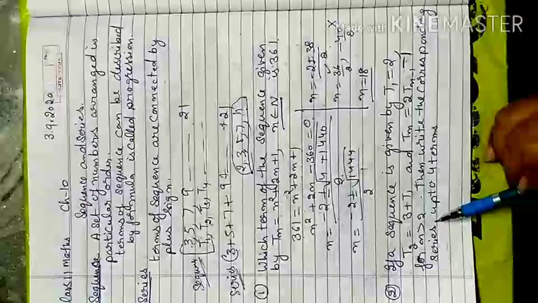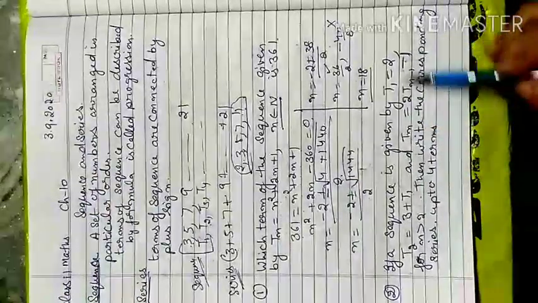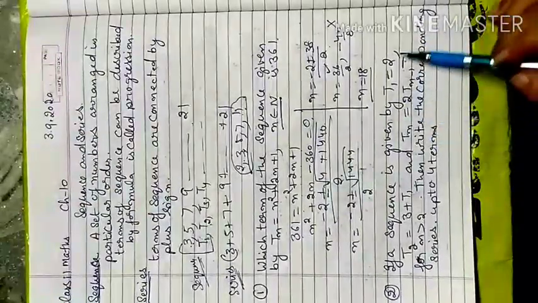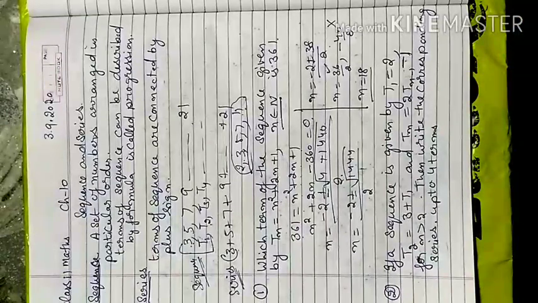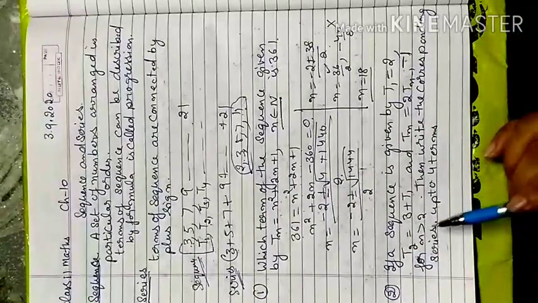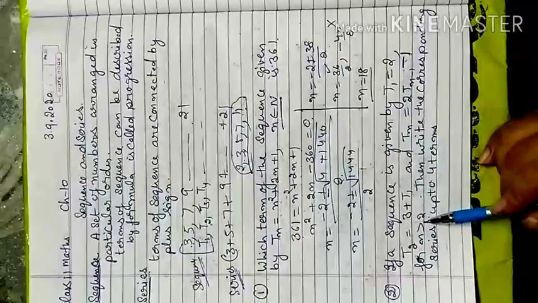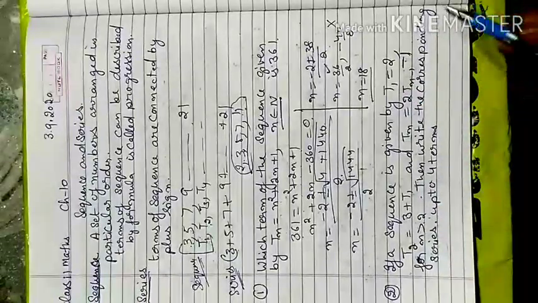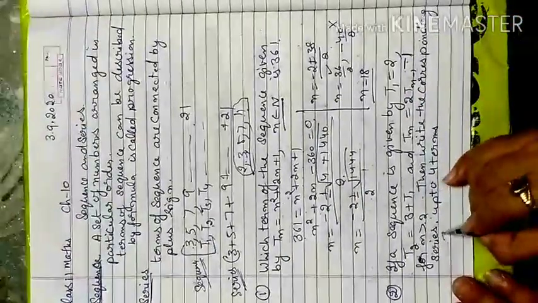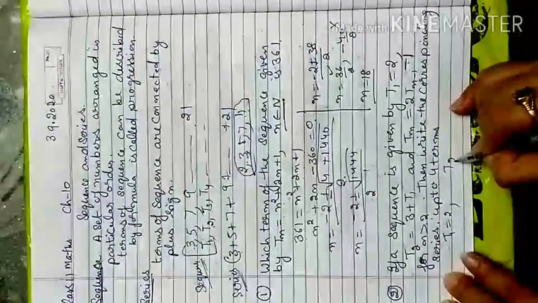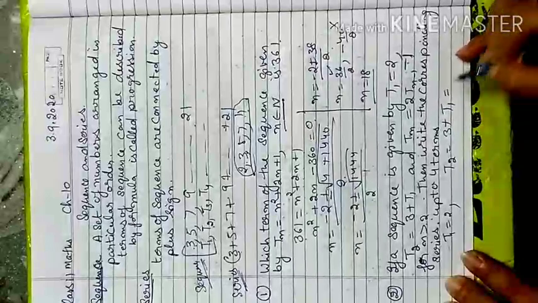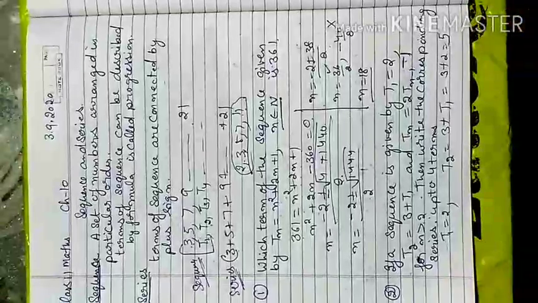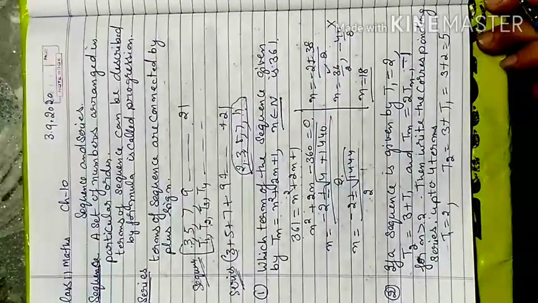you have to apply this formula: tn is equal to 2tn minus 1, minus 1. So that is the formula to create the rest of the terms, like term 3, term 4, term 5, because it is written that when n is greater than 2, you have to apply this formula to identify the rest of the terms. t1 and t2 are given to you. First, we identify the proper value of t1. If t1 is 2, t2 will be 3 plus t1. So I already got t1 in my question, so 3 plus 2 is equal to 5. Now t1 value is 2 and t2 value is 5.